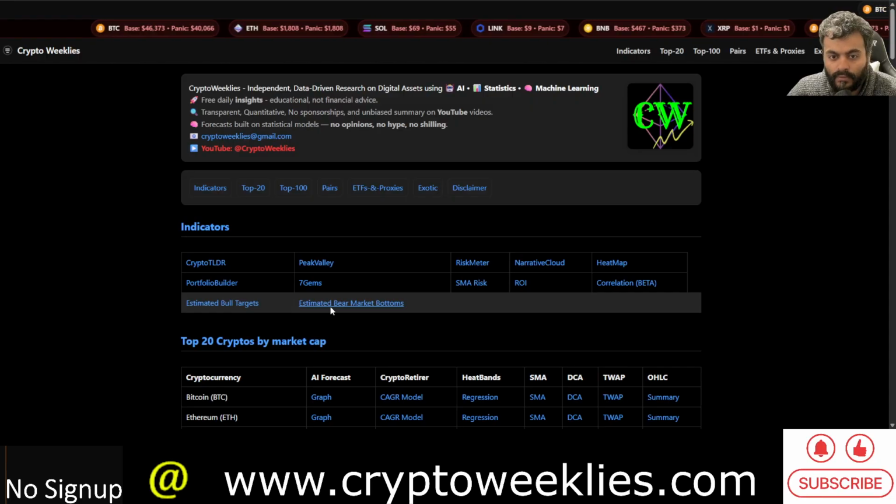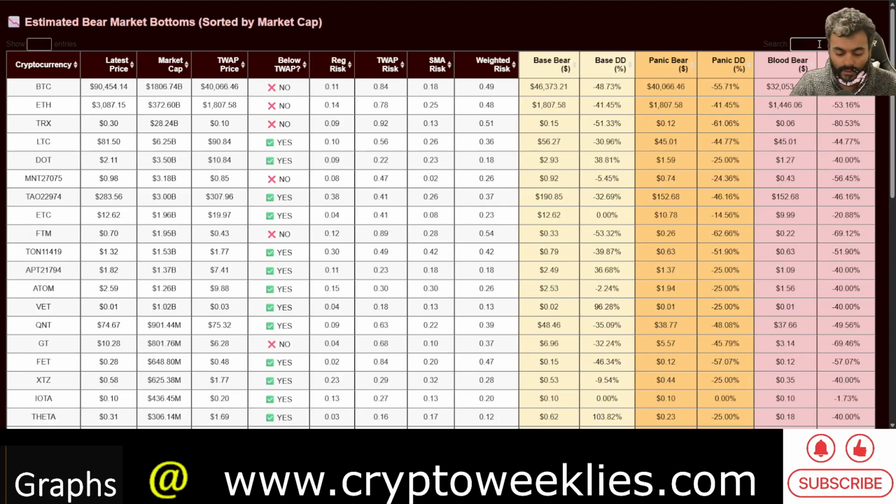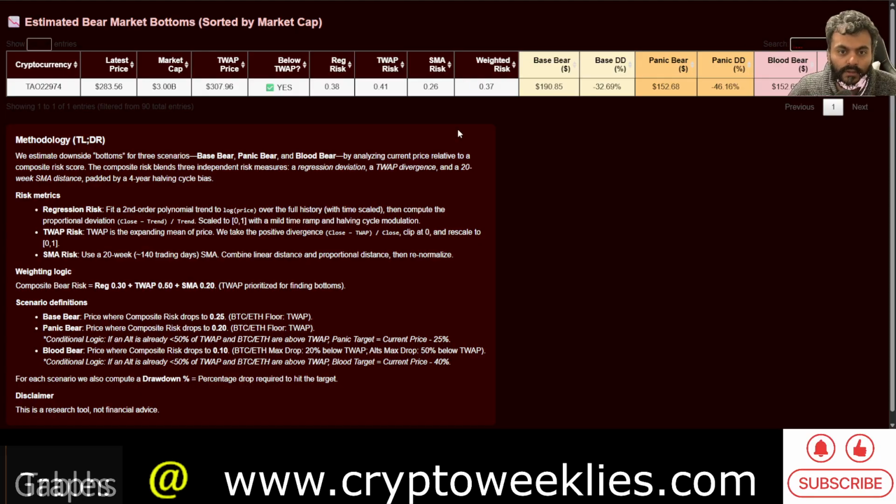Now, if you were to look for any bear market bottoms for 2026 and try to come up with BitTensor and its token TAO related analysis, as the price is slightly below the time weighted average price, the time weighted average price risk has gone down quite a bit. The bear case established per the three different models that we have, the SMA model, the time weighted average price model, the regression risk model, says that the base bear case, that is without any major panic, the price could go down about 32% to around $190 if the bear market were to have a non-panic bottom.